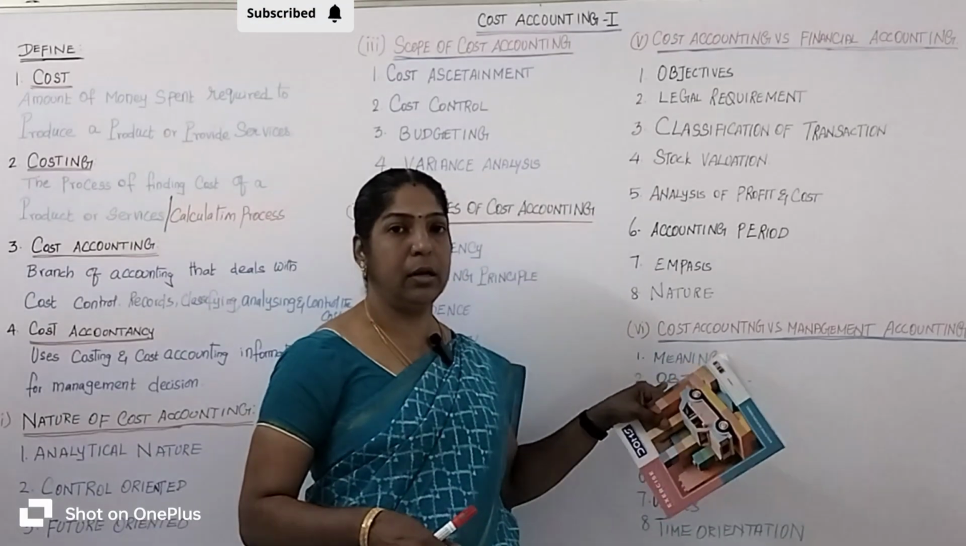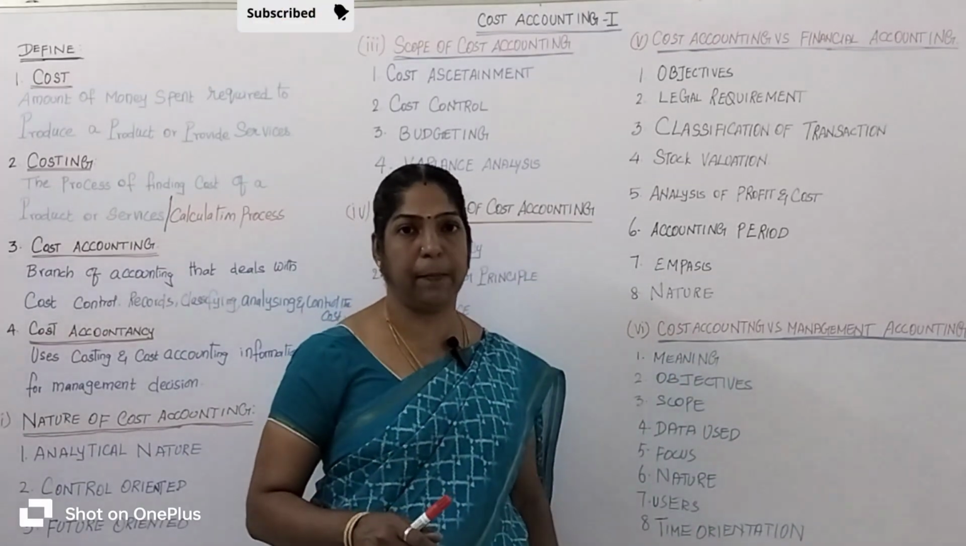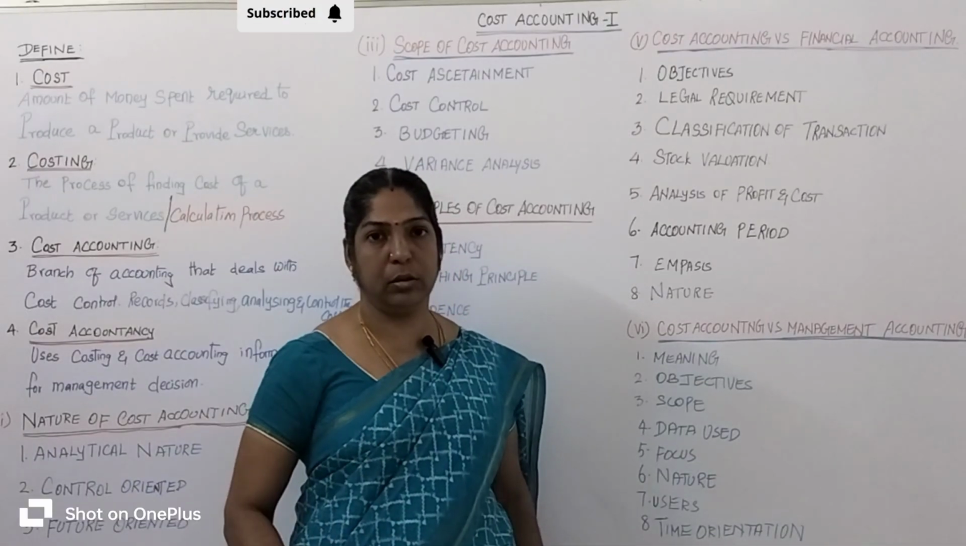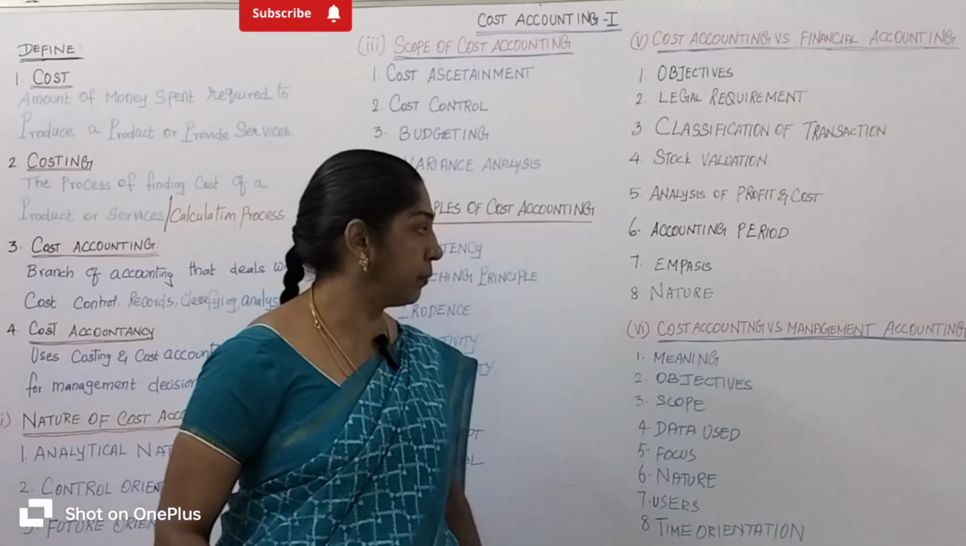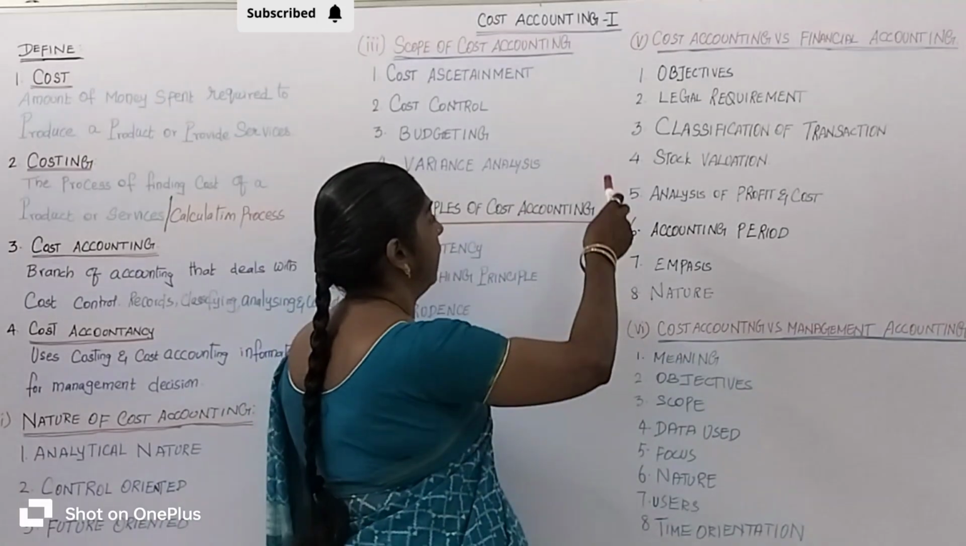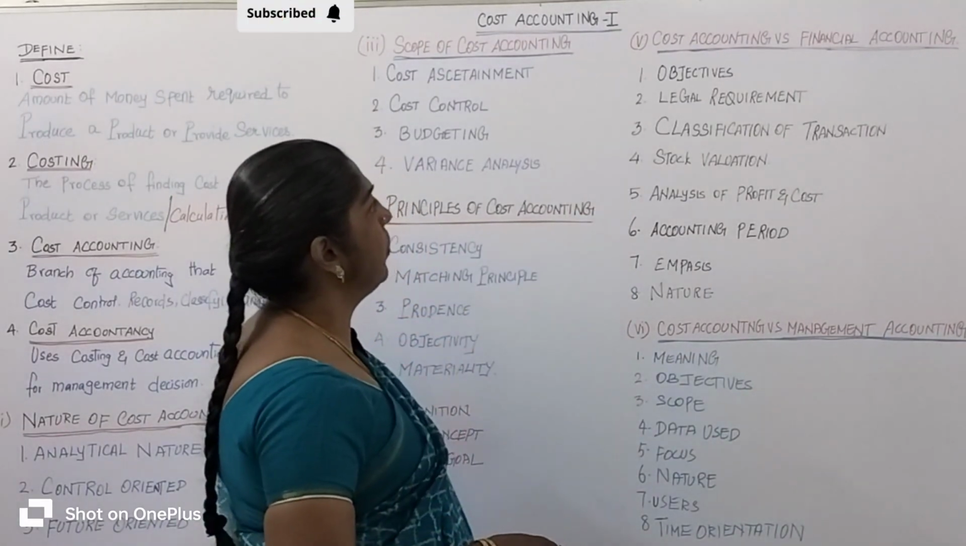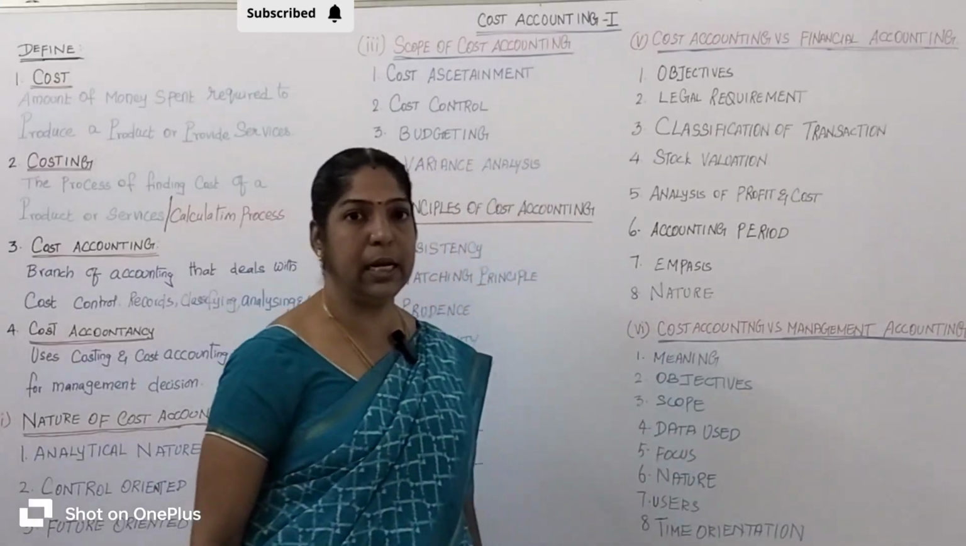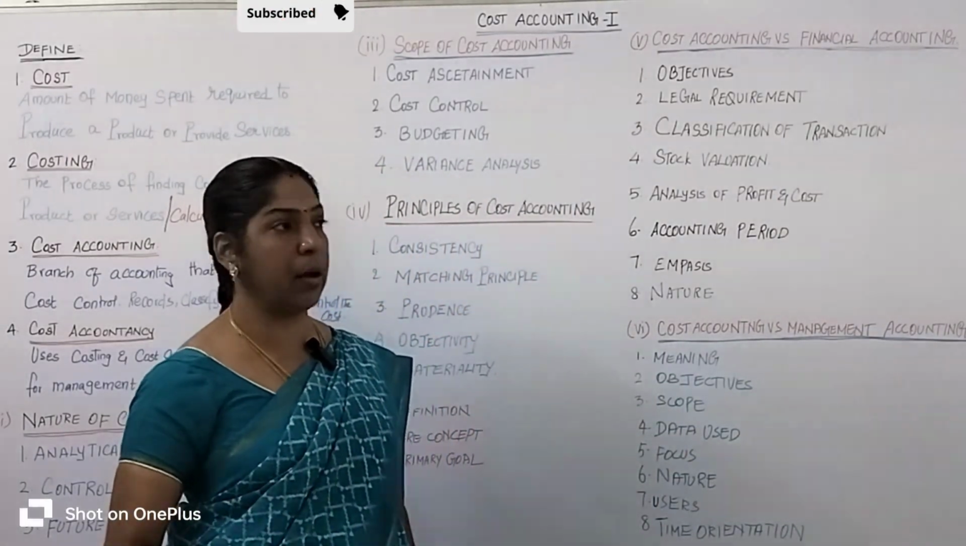Let's take financial accounting. Financial accounting is historical in nature. It records all the transactions, the past transactions. Okay. So these eight topics are related to cost accounting and financial accounting. We discussed them in detail. Do you have any doubt? Please comment in the comment box.